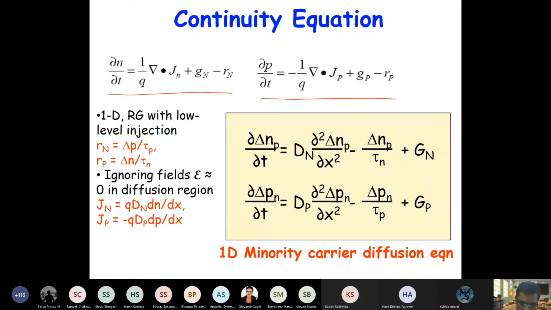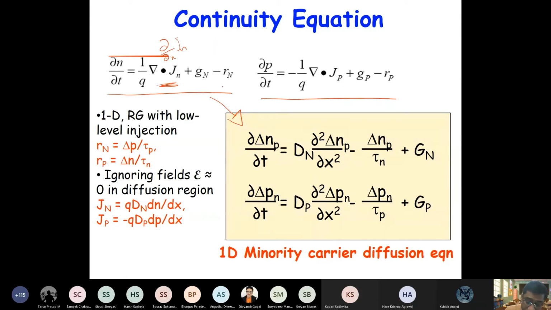Now this is the general equation for 1D. Your divergence will become d by dx, so you will have simply d by dx of the current density, Jn or Jp, Jn for electrons, Jp for holes.